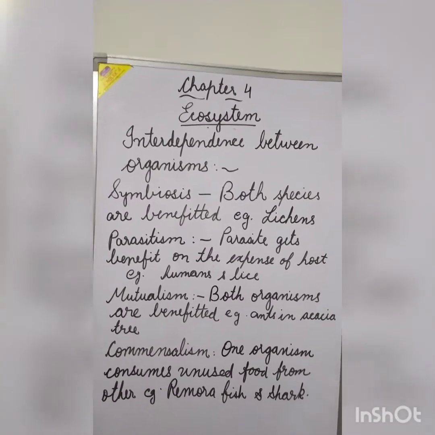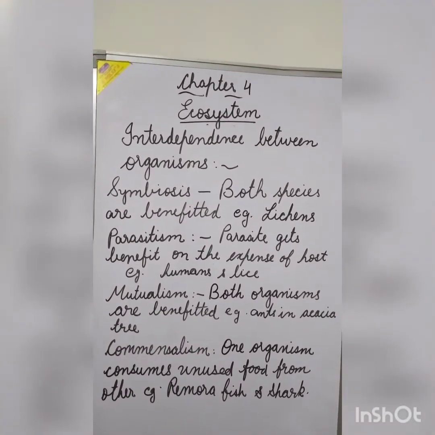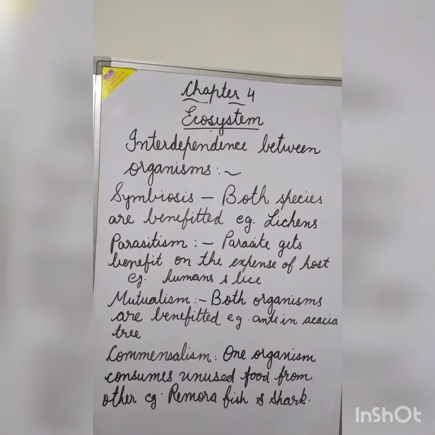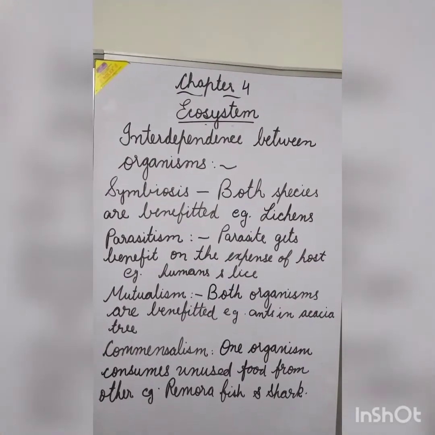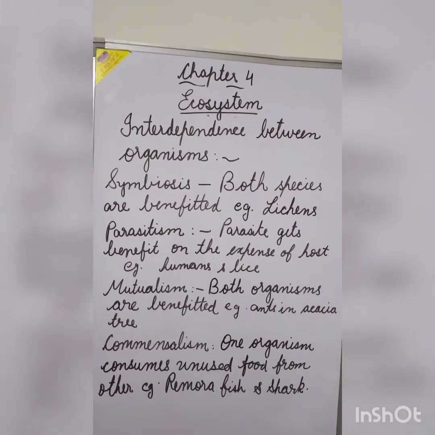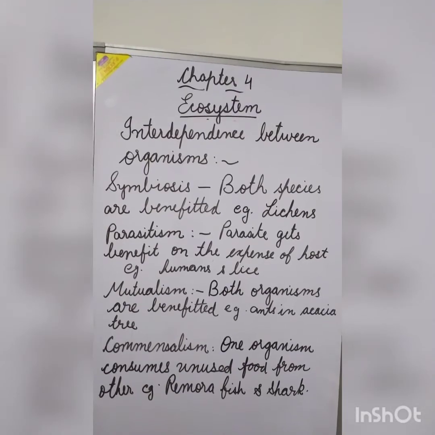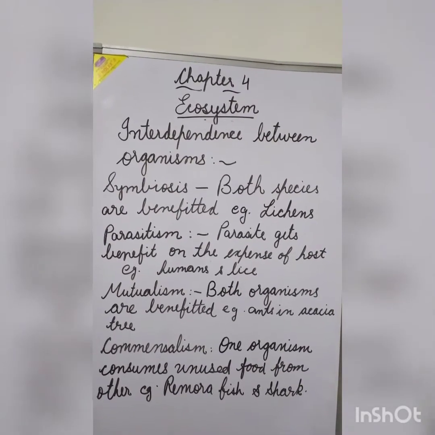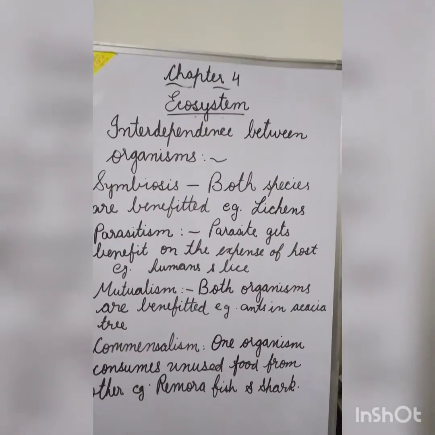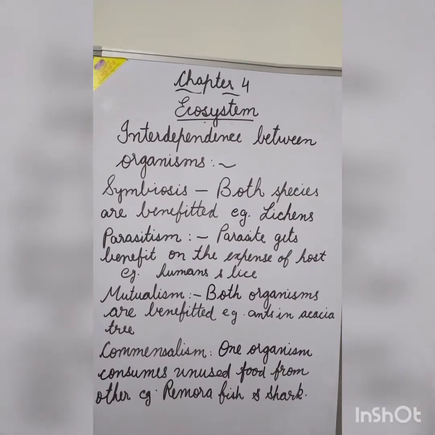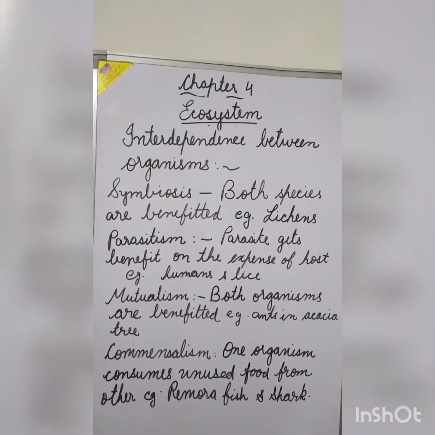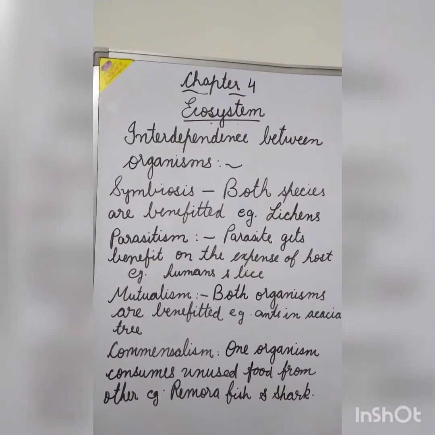Interdependence between different organisms. The organisms depend on each other for their various needs. This interdependence can be categorized as symbiosis. It is a type of interdependence in which both the species are benefited. Example, lichens, which is a symbiotic association of fungus and algae. In this, both of them are benefited by getting the nutrition.